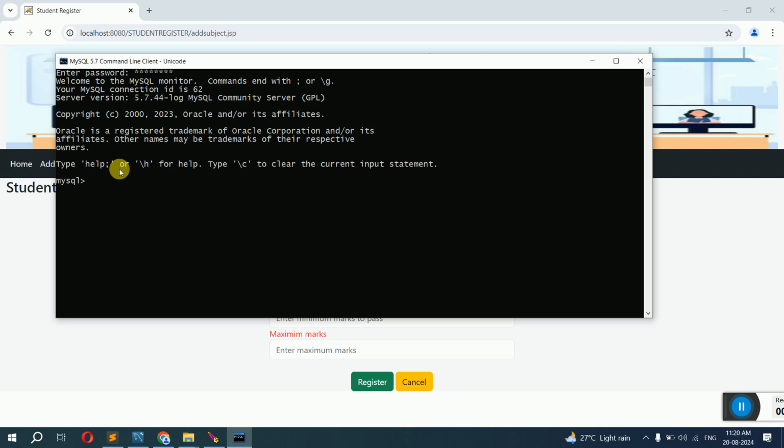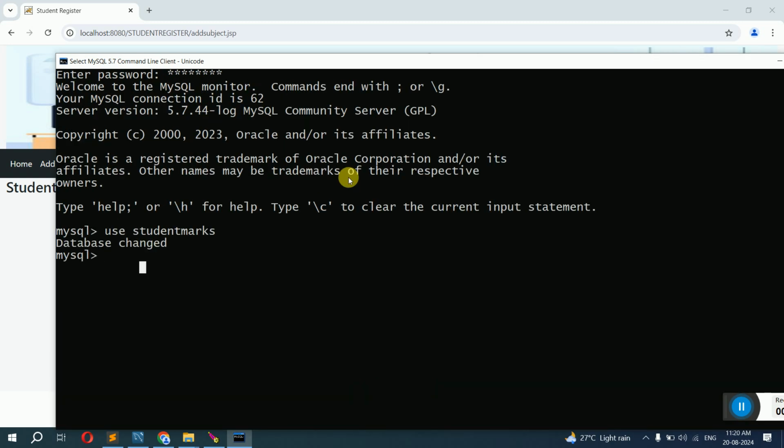Your database name is important. If they ask you what is the name of your database, it is student marks. So type use studentmarks, click enter, it will say database changed. Now the database you are working on is student marks. Here you type a command called show tables.